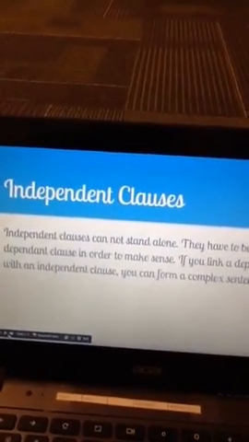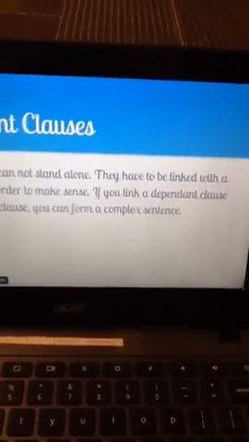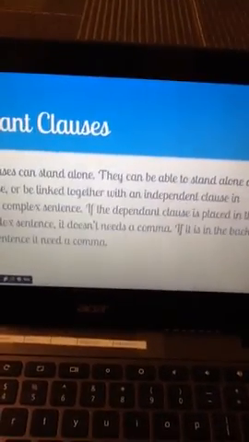Independent clauses. Independent clauses cannot stand alone. They have to be linked with a dependent clause in order to make sense. If you link a dependent clause with an independent clause, you can form a complex sentence.